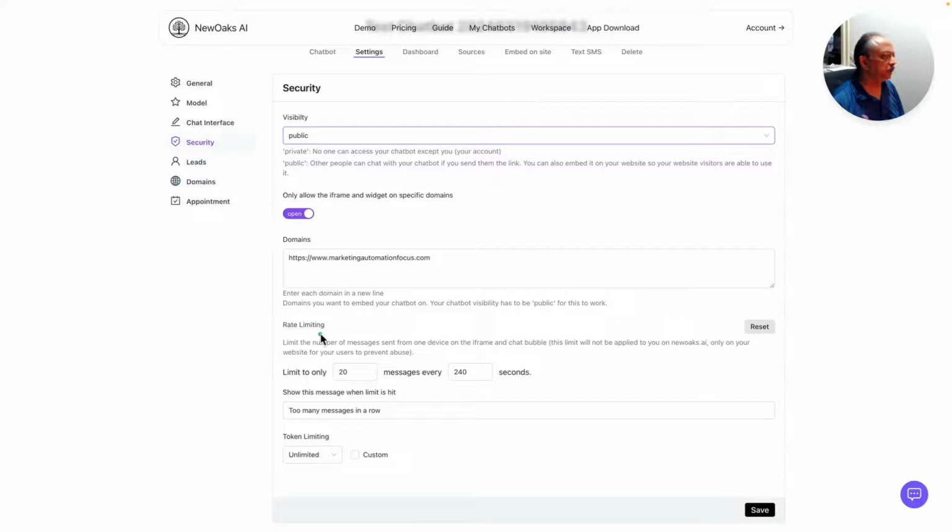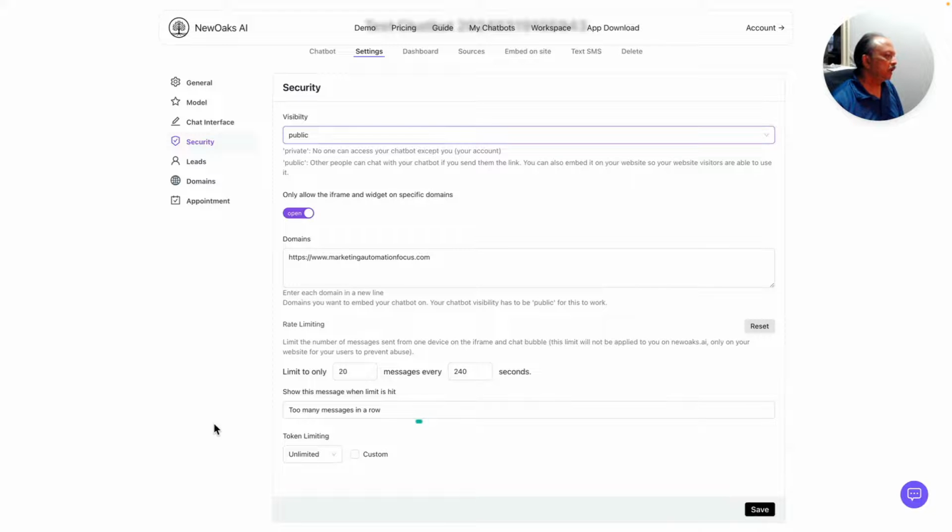I really like the rate limiting feature here. And then if it goes above the rate limit that you specified, it gives the user a message, too many messages in a row. If somebody is just hitting it hard with, I don't know if you can actually do it manually. Maybe they're having a bot visiting your website and messing with your chatbot.